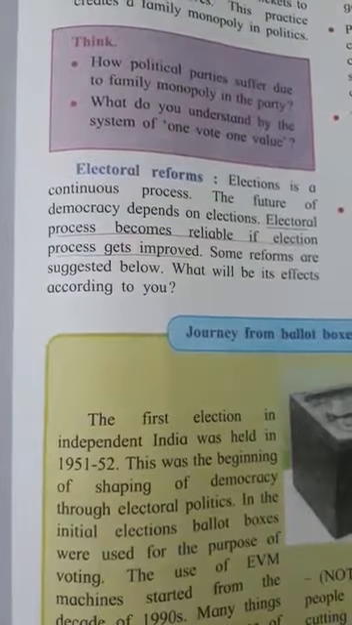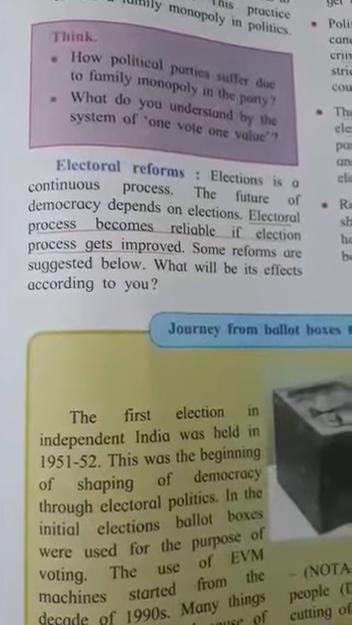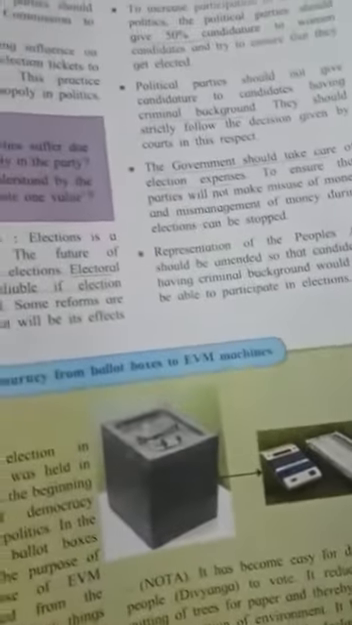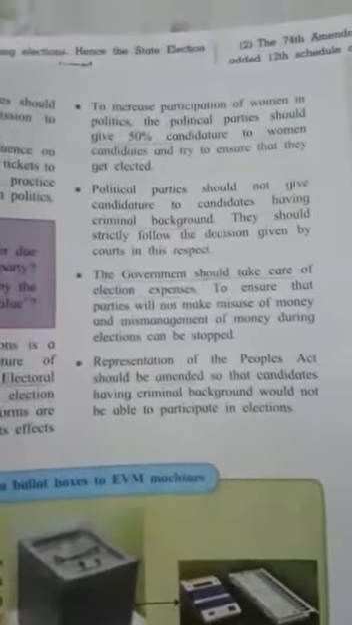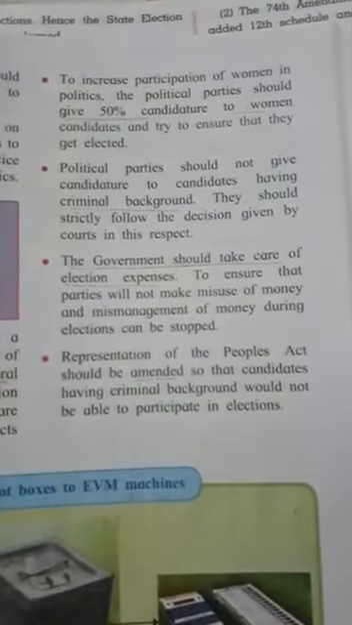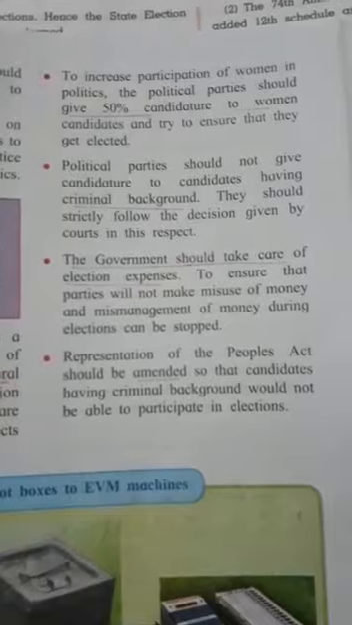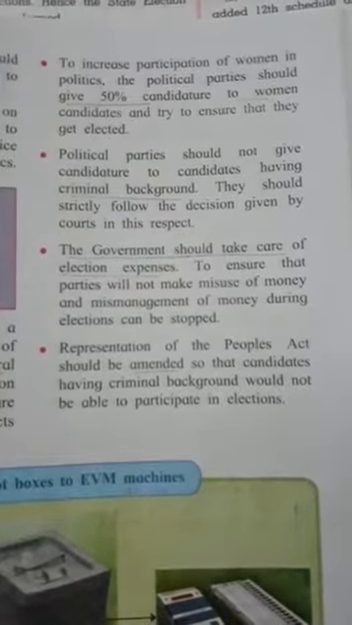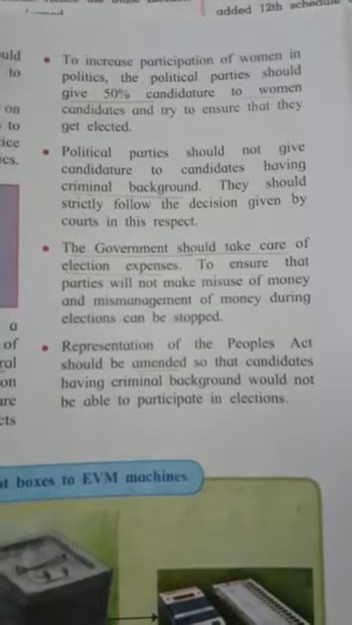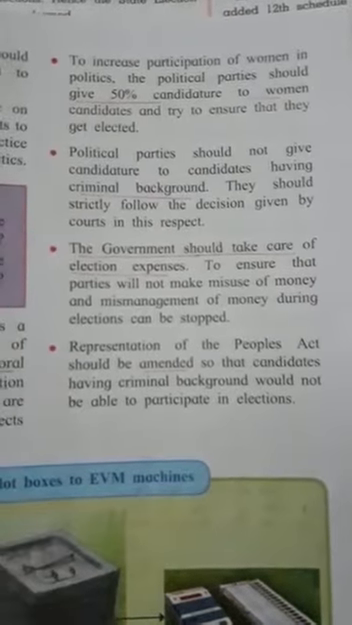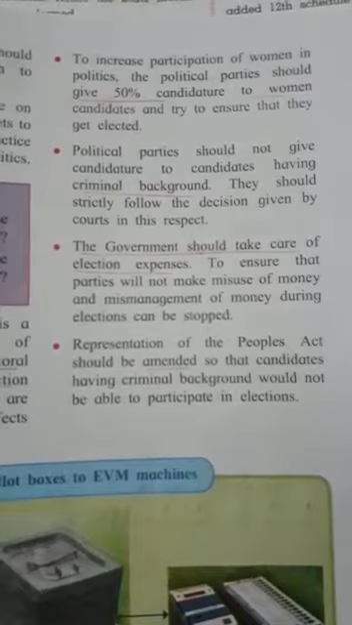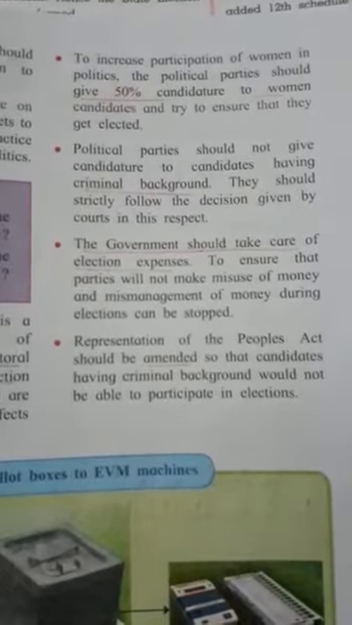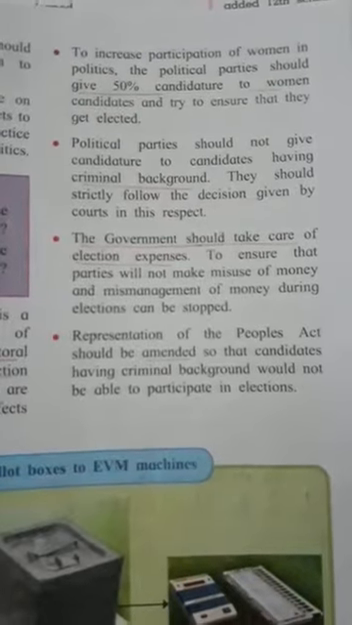Electoral reforms become reliable if the election process gets improved. Now, the election should be free, fair and smooth. To increase the participation of women in politics, political parties should give 50% candidature to women candidates and try to ensure that they get elected. Political parties should not give candidature to candidates having a criminal background.